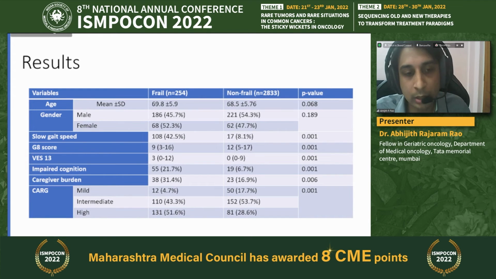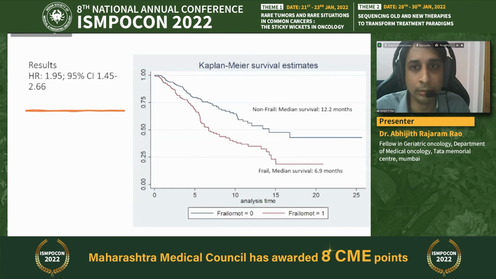We used the CARG score tool to assess the risk of chemotoxicity, and we found that nearly 51% of those who were frail had a high risk of developing chemotoxicity, grade 3 to 5 toxicity, compared to only 28% in the non-frail group. The overall median survival in the non-frail group was 12.2 months, whereas in the frail group it was 6.9, and this was statistically significantly different with a hazard ratio of 1.95 with a 95% confidence interval of 1.45 to 2.66.